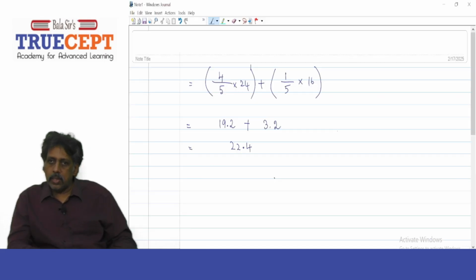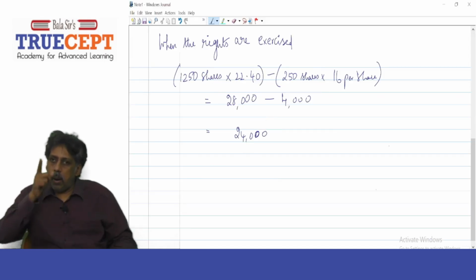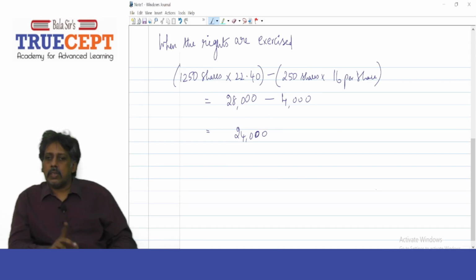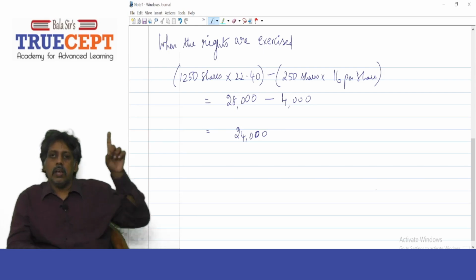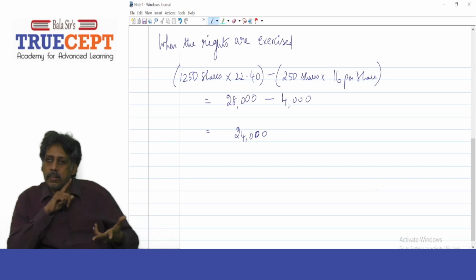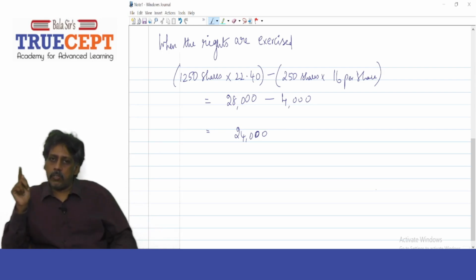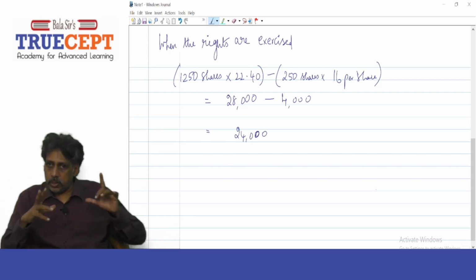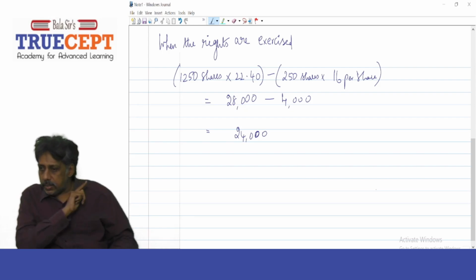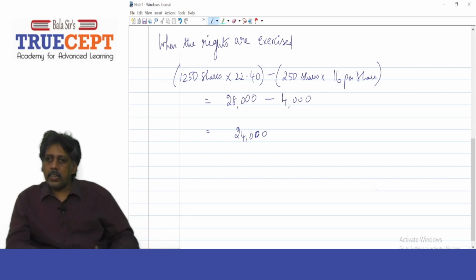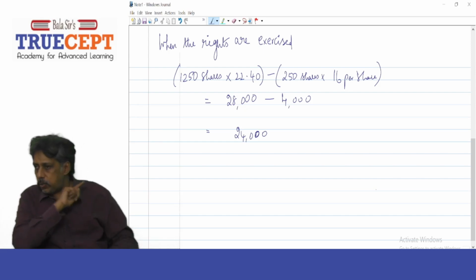But there is one more scenario. What if the right shares are bought by her? Just see, I've done a small working out there, handwritten notes. She'll be holding 1,250 shares, trading at 22.4 each, that is 28,000 rupees in shares. But remember, she had to pay 250 shares into 16 rupees to the company, 4,000 rupees cash going out.